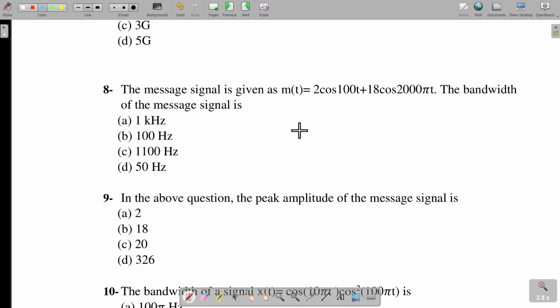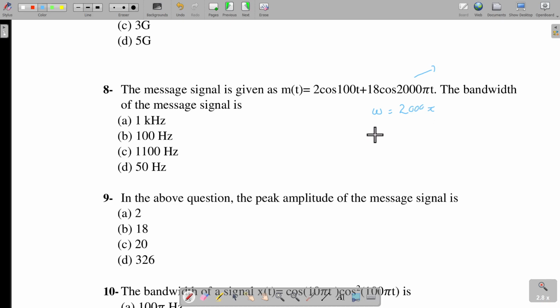Now when we have addition or subtraction for that matter, the bandwidth of the signal is the highest frequency in the signal. In this message signal, we have two frequency components. One is omega 100 and the other is omega 2000 pi, and we have a plus sign in between. So we are going to look at the highest frequency. In this case, omega is equal to 2000 pi.